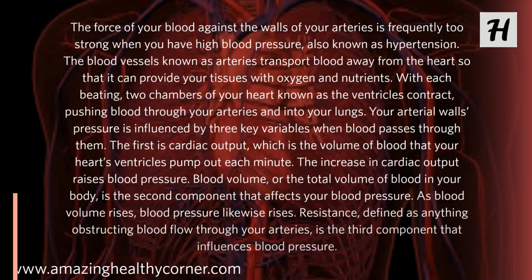Your arterial wall's pressure is influenced by three key variables when blood passes through them. The first is cardiac output, which is the volume of blood that your heart's ventricles pump out each minute. The increase in cardiac output raises blood pressure. Blood volume, or the total volume of blood in your body, is the second component that affects your blood pressure. As blood volume rises, blood pressure likewise rises.